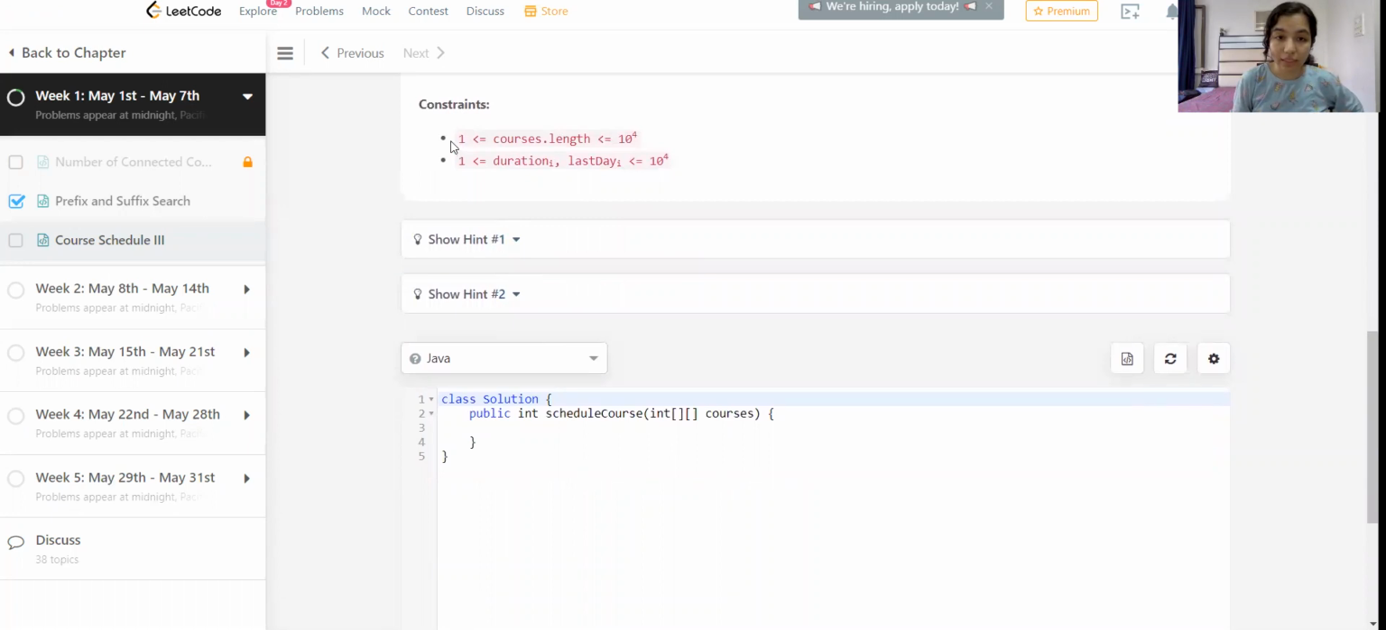As we can see in the constraints, there are many ways to solve it, and we are going to solve it using a priority queue. Now let's try to solve this. So let's get started.